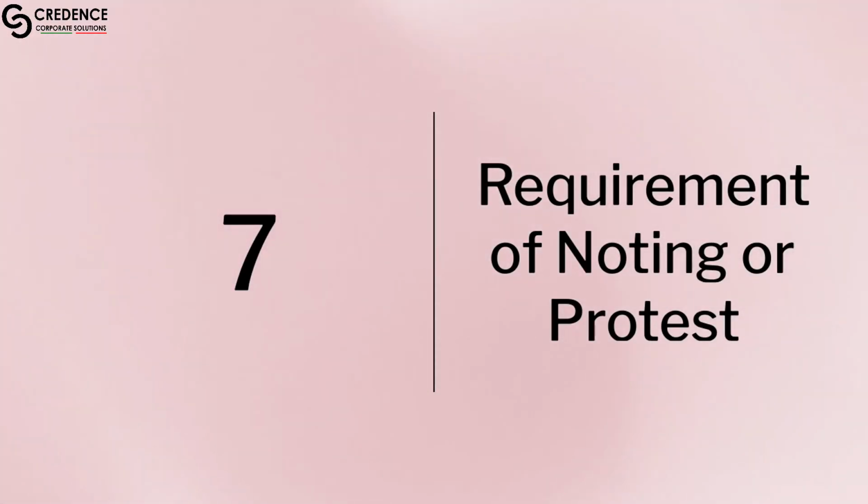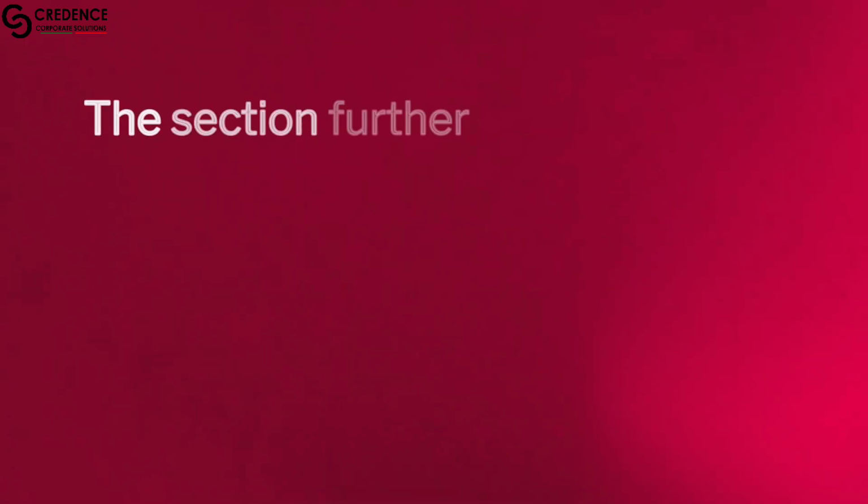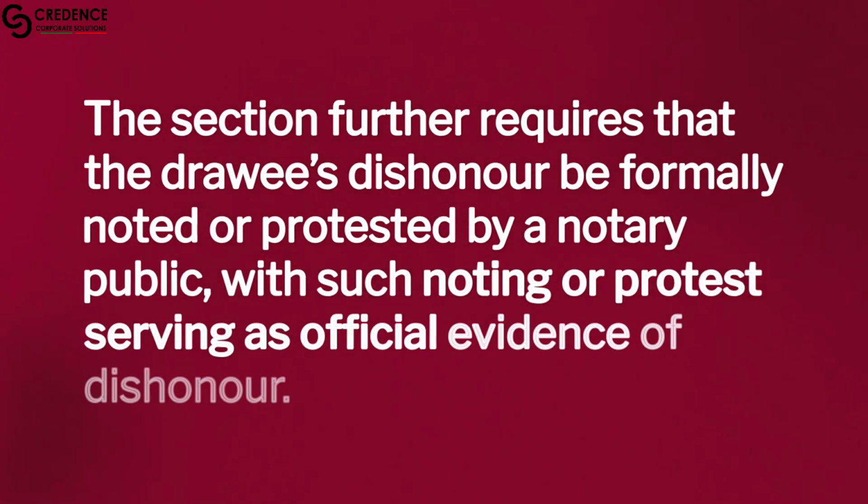7. Requirement of noting or protest. The section further requires that the drawee's dishonor be formally noted or protested by a notary public, with such noting or protest serving as official evidence of dishonor.